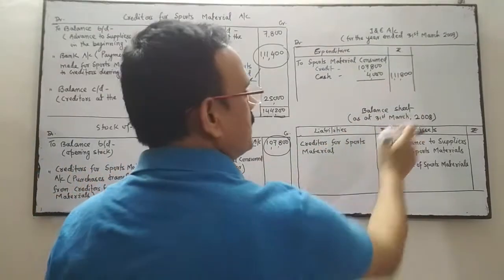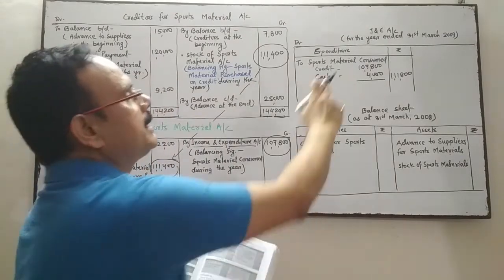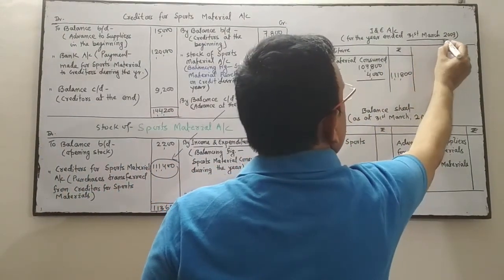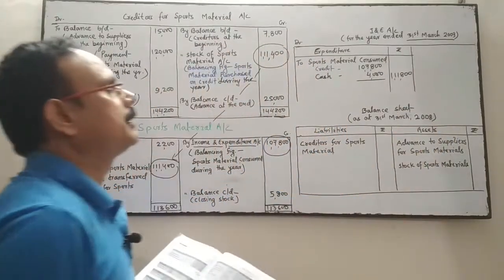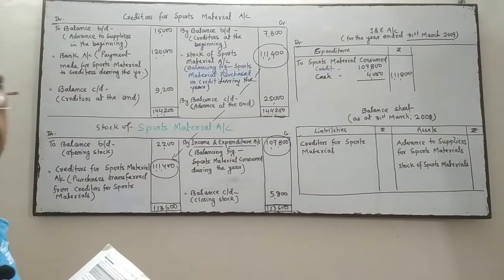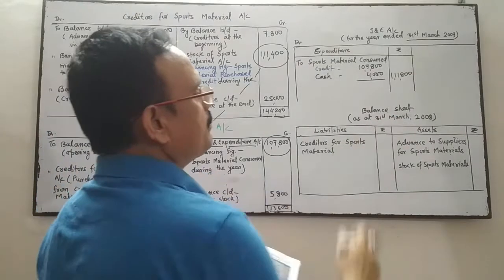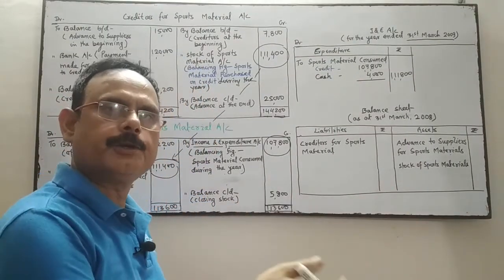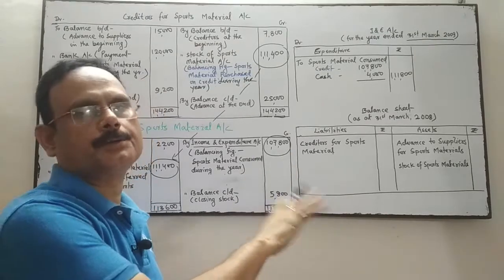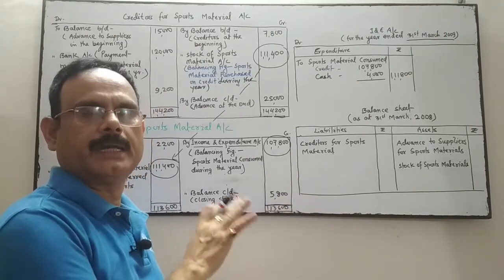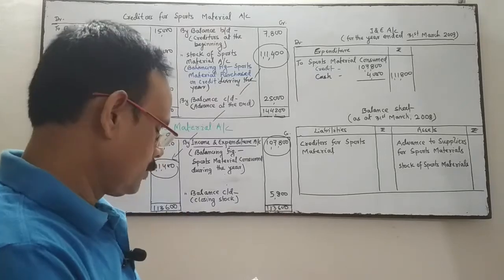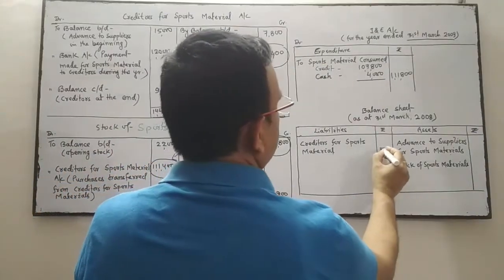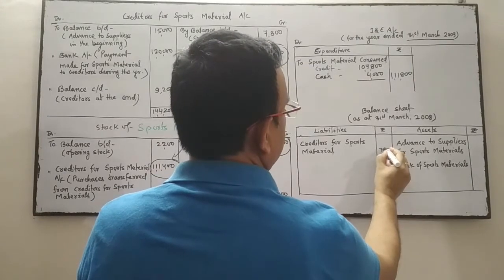Come to the balance sheet. First, the previous year balance sheet, 2008. This is the income and expenditure account of 31st March 2009, the current year. First you have to see the balance sheet of the previous year. All the assets and liabilities of 2008 we write over here. Creditors for sports material, last year it is 7,800.